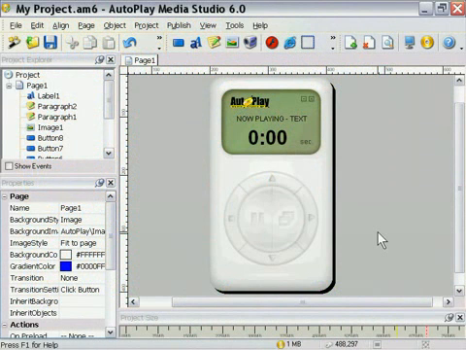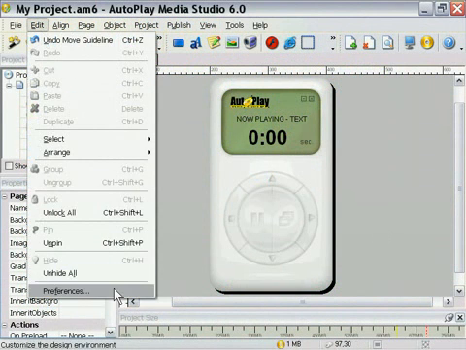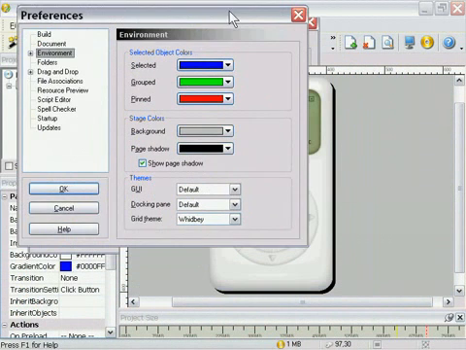Okay, here we are back in AutoPlay Media Studio. I've got the same project open that I had in the last lesson, and we're going to just stick with this for now. Let's go to the Edit, Preferences menu, and we'll take a look at how we can change the colors of our workspace here.